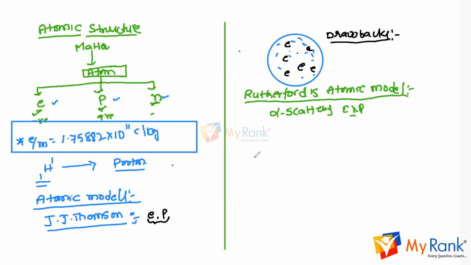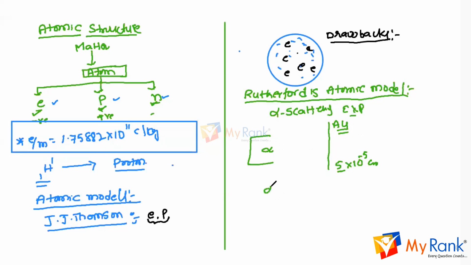In the alpha scattering experiment, a gold foil is taken. The thickness of the gold foil is 5 × 10^-5 centimeters; the gold is hammered into a very, very thin foil. Why is gold chosen here? Gold is the most malleable metal, which can be drawn into a very thin sheet. Next is the source of alpha particles.